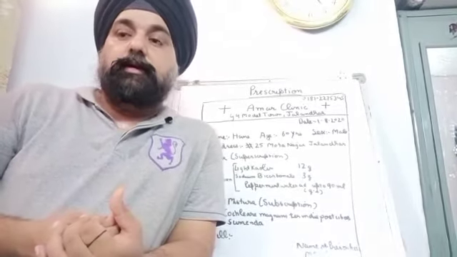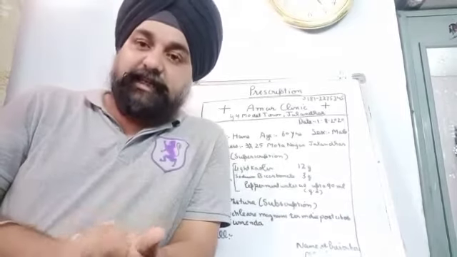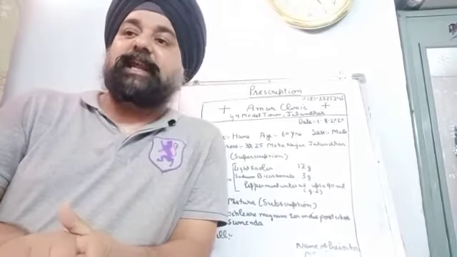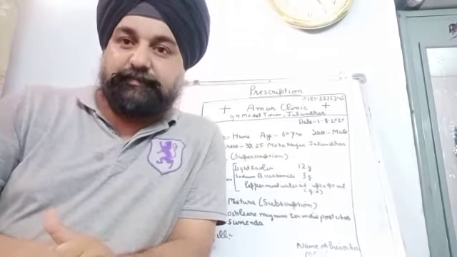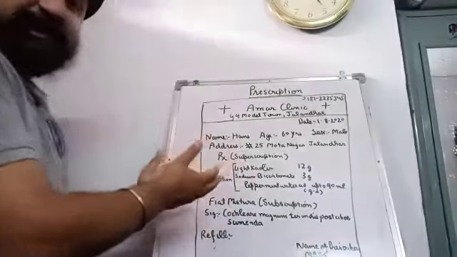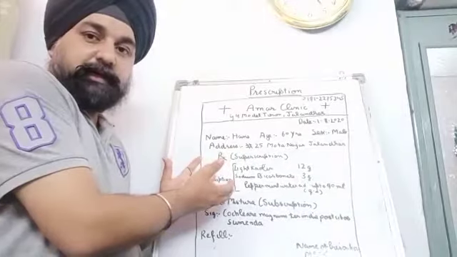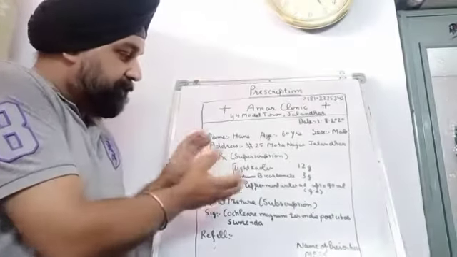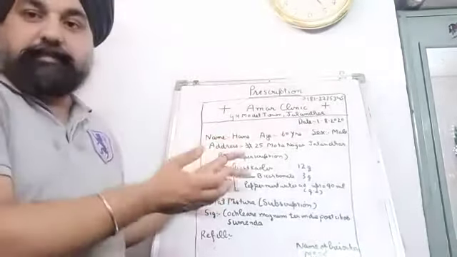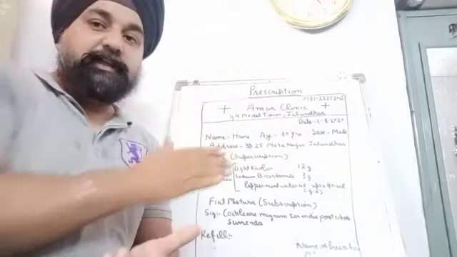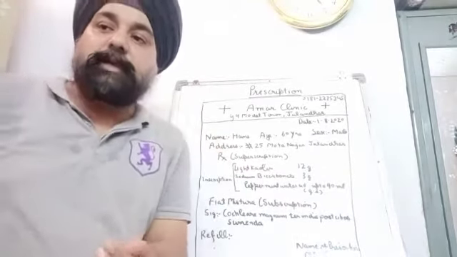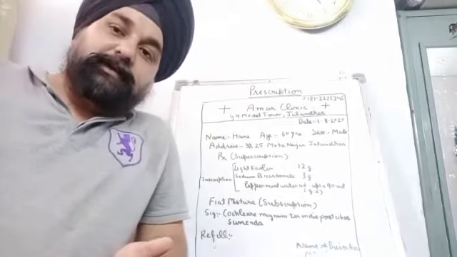Second is reading and checking. Third is collecting and weighing the ingredients. If you are dispensing the same prescription, you have to weigh all these quantities of the ingredients. Then compounding, labeling and packing.